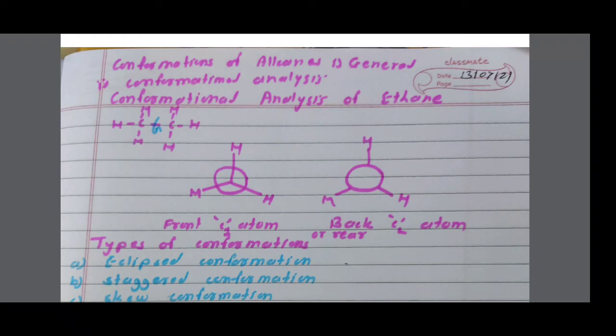In case of conformational analysis, the study of various conformations of a compound and their relative stability is called the conformational analysis. Conformational analysis means the study of different conformations and their stability. Theoretically, an infinite number of conformations is possible even for a simple molecule.